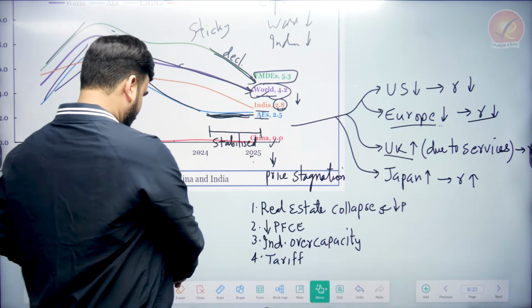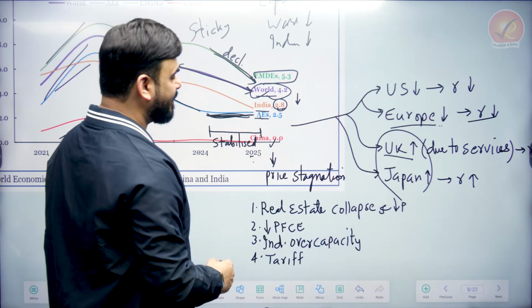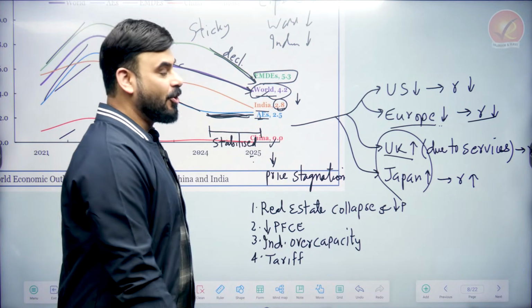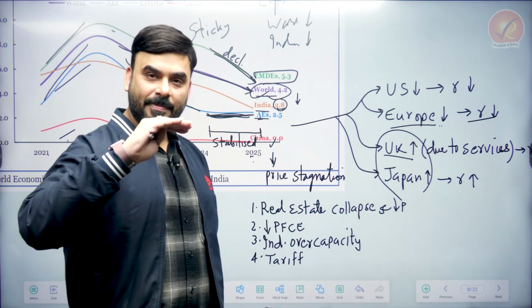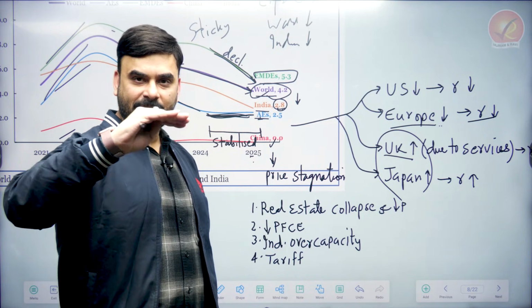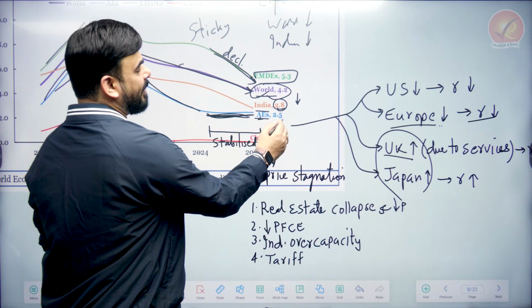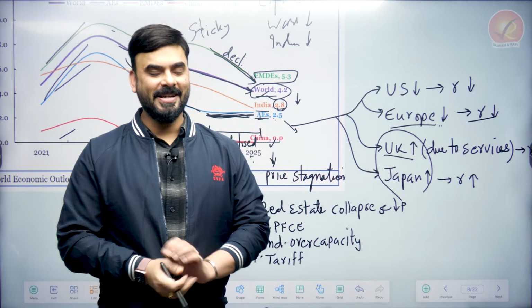Now, because of the UK and Japan, if you see carefully, because they are part of the developed, advanced economies, what happened is, if you look at advanced economies, US and Europe prices were falling, but in the UK and Japan prices were rising. So prices became plus and minus, prices became stable and sticky. That is why now the prices are not coming down, they have become sticky. What about China? I'll tell you the Chinese story.